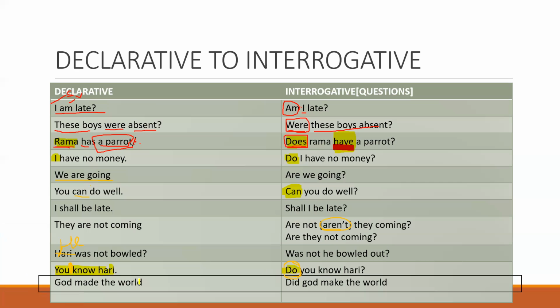Do you know Hari? God made the world. You see, made is in past tense. Made is the past tense. Did God? You will use did. God make. Did God make the world? Why make in two sentences? Only one past form will come. The did already came, make. Do God made the world is wrong. You have to write here did. Okay. Did God make the world? Do God made the world is wrong.